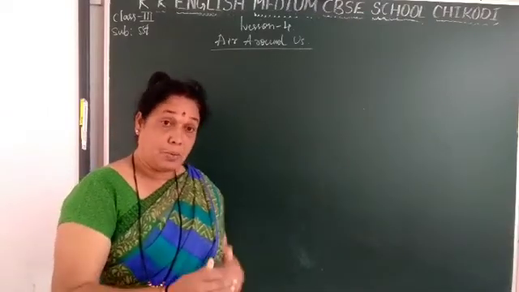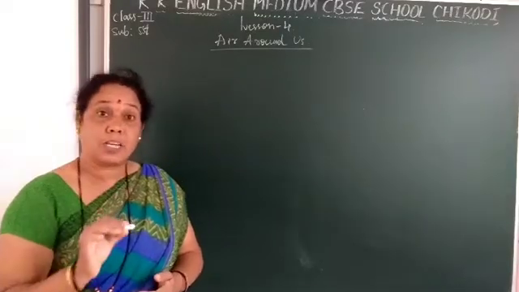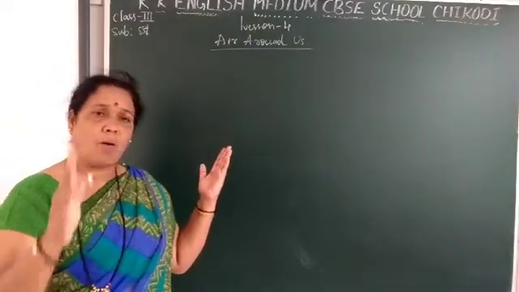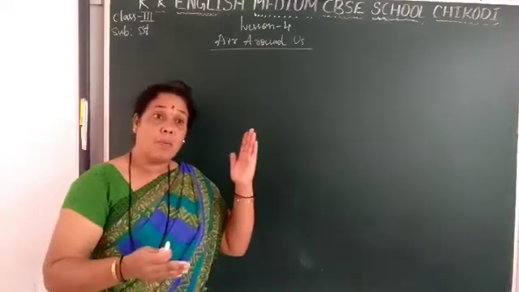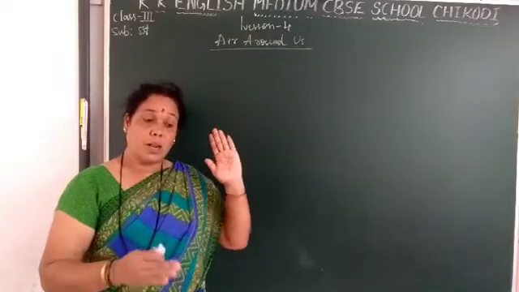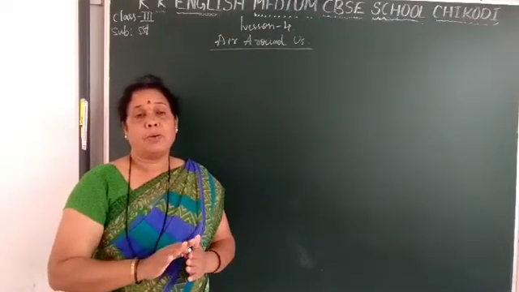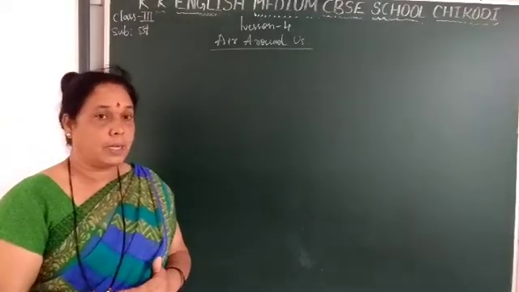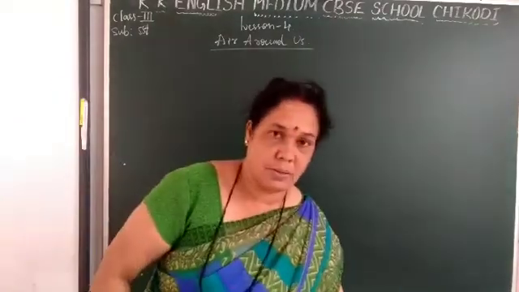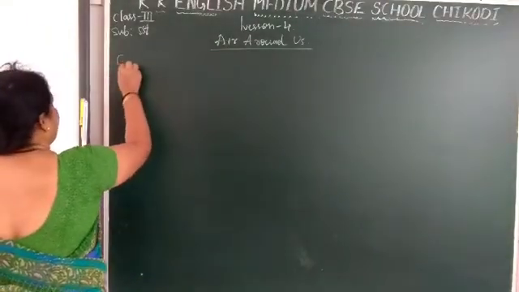It will help you write the correct spellings. The words I am giving are all from the textbook. You have to see the word from the board and also from the textbook, and it will give you the correct spelling. So first word is continent.